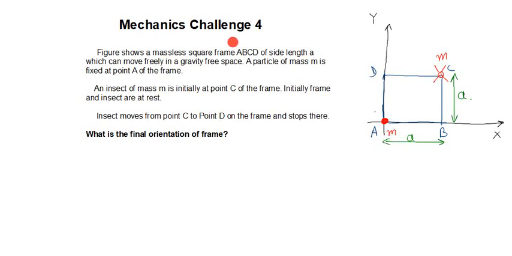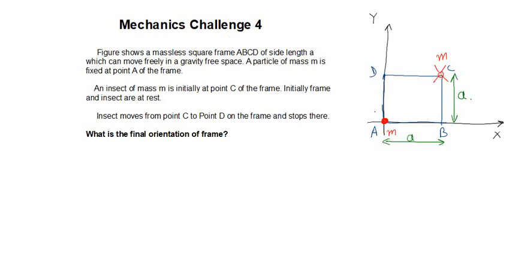Why? Because this is one of the most beautiful problems that I have seen so far, and this problem can be solved very easily once the fundamentals are clear. And one more thing, this problem was given to me by my physics teacher when I was preparing for JEE around 20 years back. So this problem is really very close to my heart. Okay, so without any further delay, let us see what the problem says.